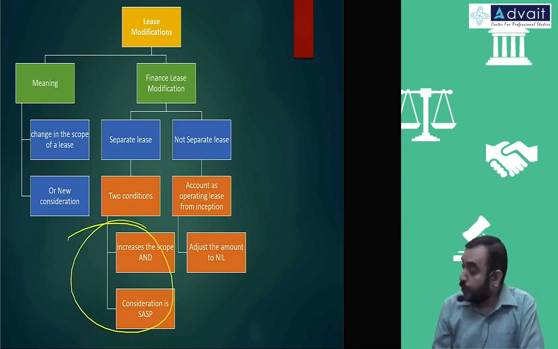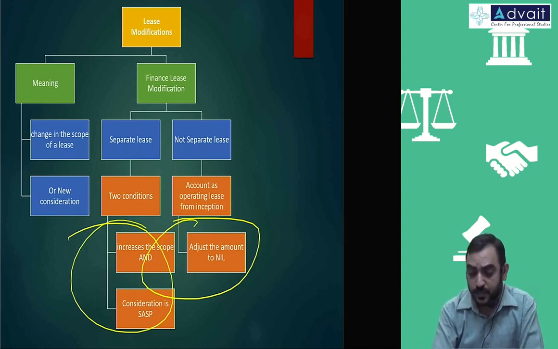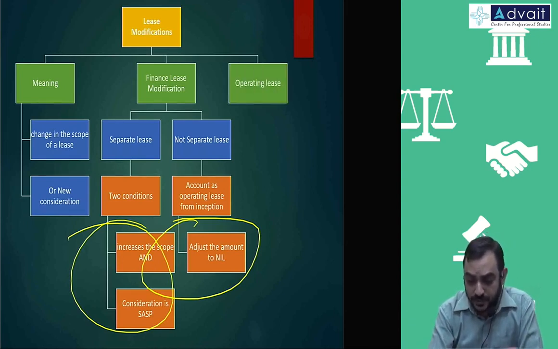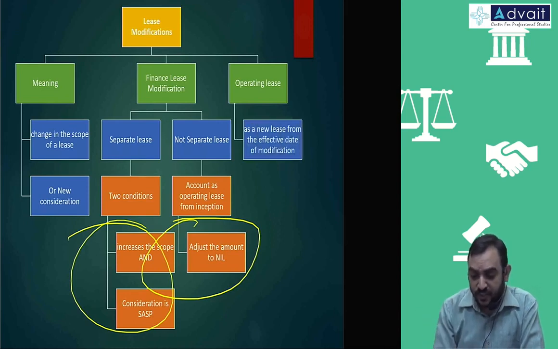That is, you are not going to account it separately, you adjust it in the existing amount itself. Operating lease, whatever the new lease which has come, becomes the effective date of modification, and you are going to account it like a new operating lease. There is no other remeasurement, no calculation of present value of future cash flows, none of these things applies.